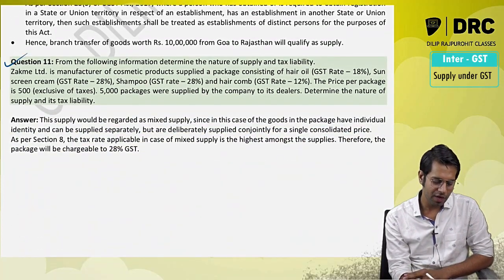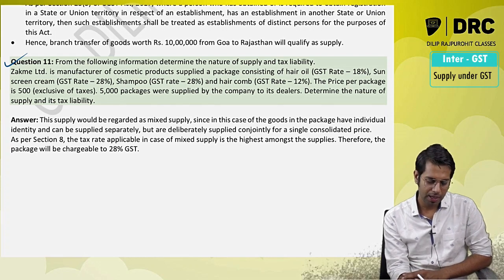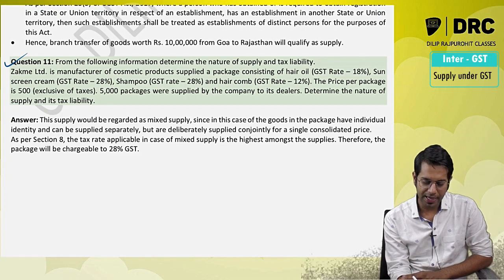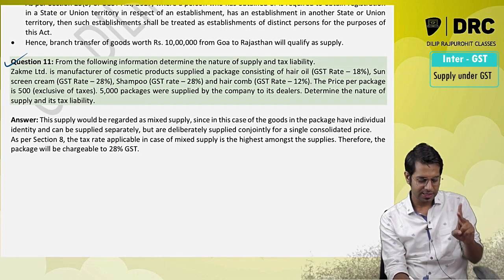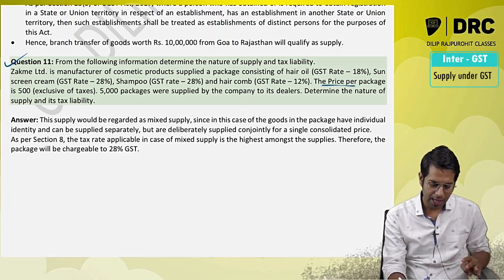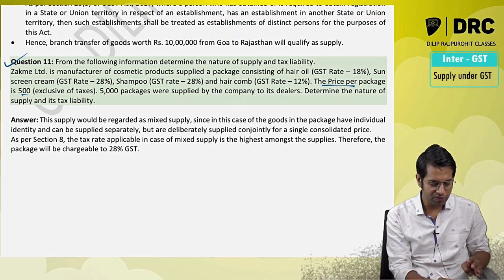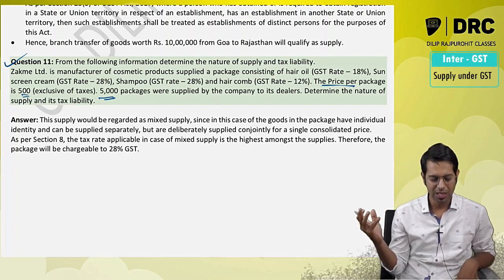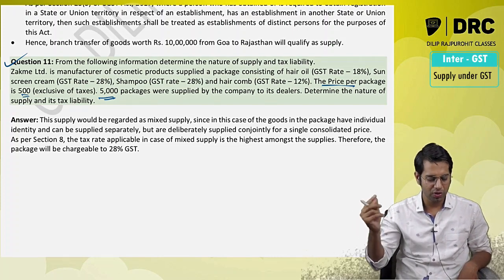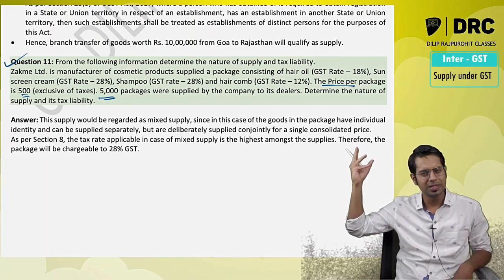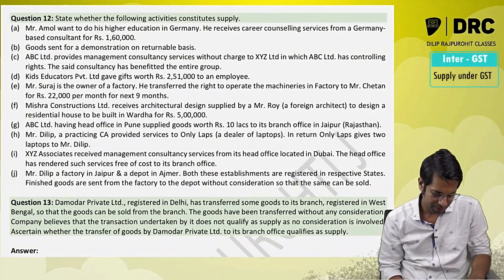Zacme Limited is manufacturer of cosmetic products, supplied a package containing hair oil, sunscreen, shampoo, hair comb. All are taxable at different rate. The price for this package was rupees 500. 5,000 packets were sold. So what kind of supply is this? So do you need hair oil, do you need sunscreen, do you need shampoo, hair comb, etc.? No. So this is a mixed supply. It will be taxable at highest rate.